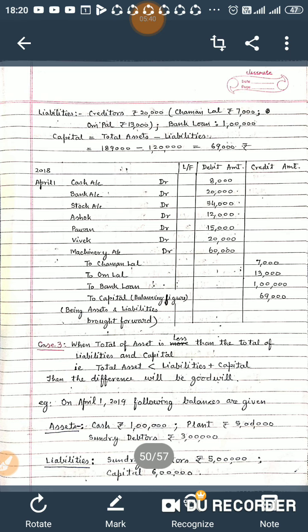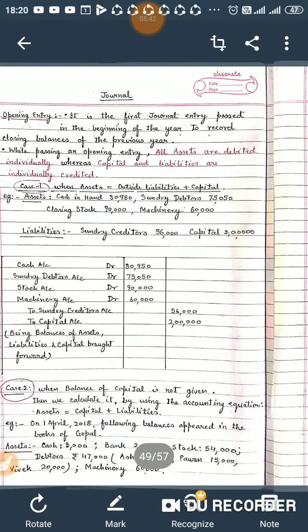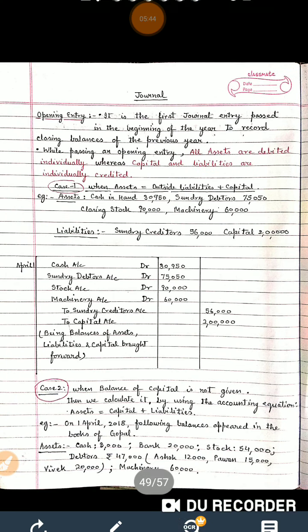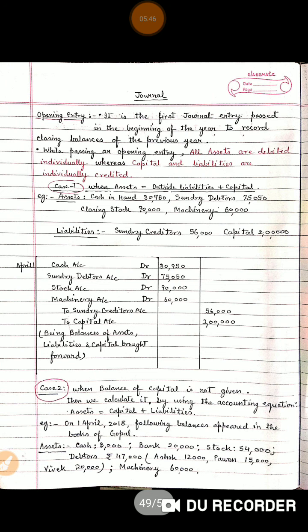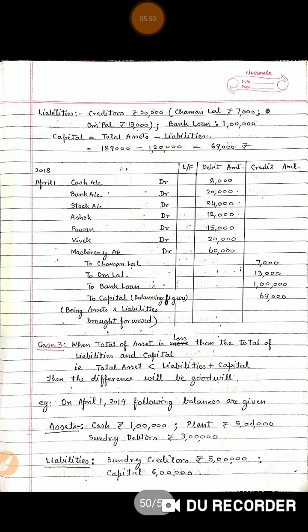If we sum up the total assets, we get to know the total assets are 1,89,000 and liabilities are 1,20,000. So total assets are more than liabilities, so definitely capital is missing.